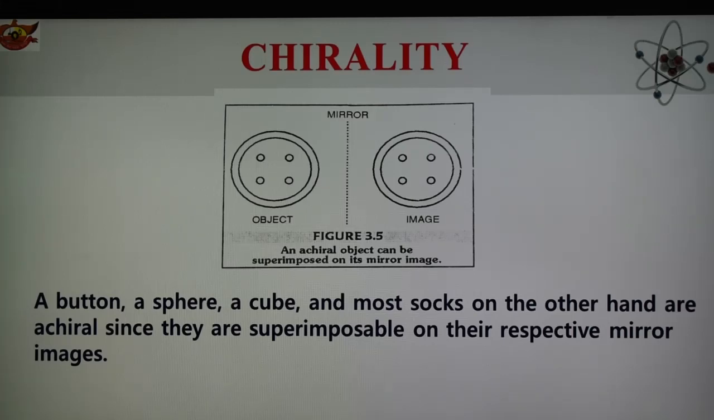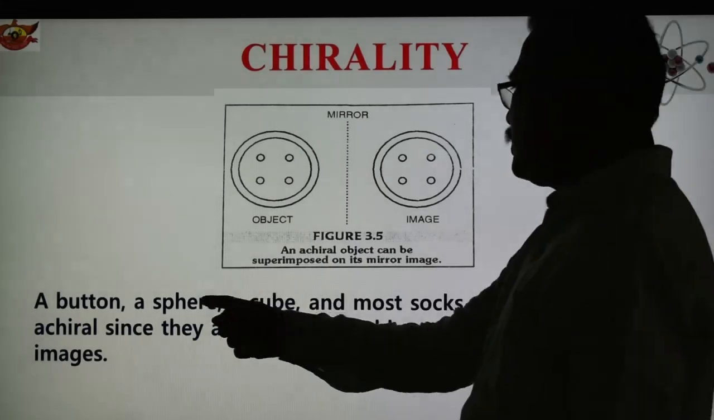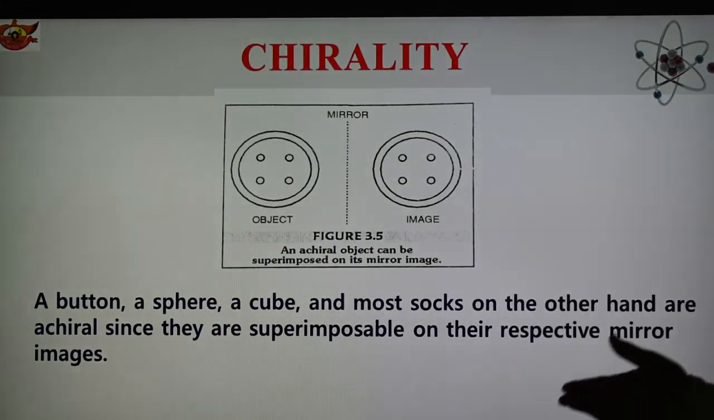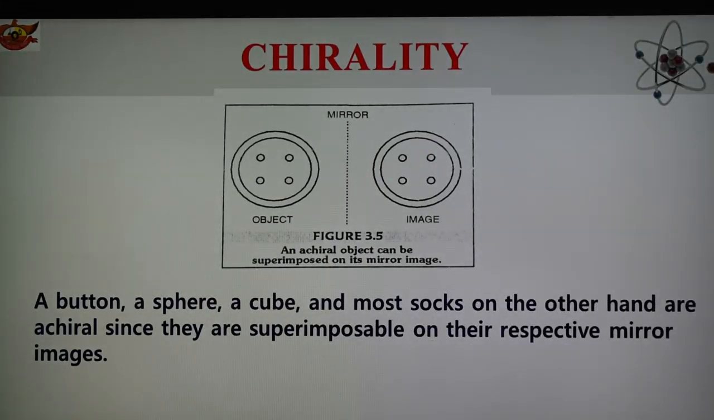A button, a spherical shape, a sphere, a cube, and most socks, on the other hand, are achiral since they are superimposable on their respective mirror images. So these are the examples of chirality: what is chiral and achiral. And the figure shown here is chiral because they are not superimposable on their respective mirror images.